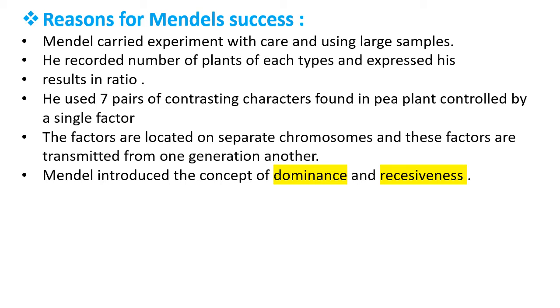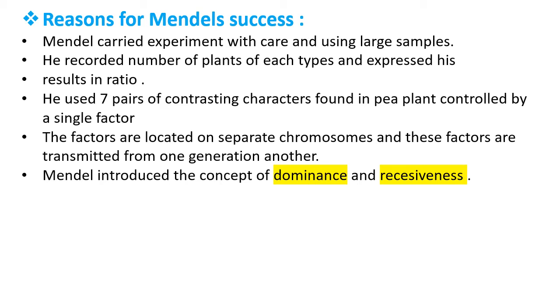So this tall character is called dominant, and the character which does not appear in the F1 generation, that is the dwarf character, is called recessive. So Mendel introduced the concept of dominance and recessiveness.